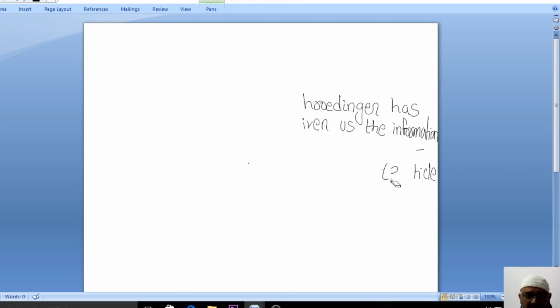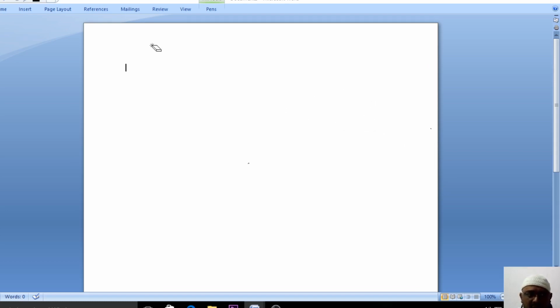So first of all, we derive the Schrodinger time dependent equation. There are different methods to derive this Schrodinger time dependent equation, and also the independent equation. So this is my way of deriving the Schrodinger time dependent equation. We'll start with the Schrodinger time dependent equation first. So in the first session, we'll go for the Schrodinger time dependent equation.